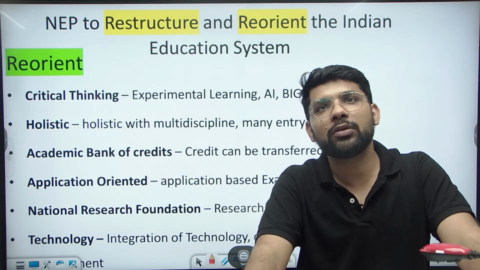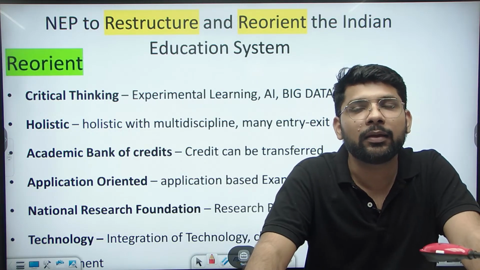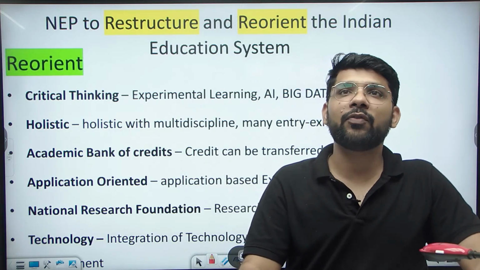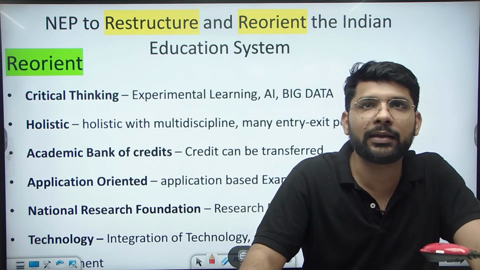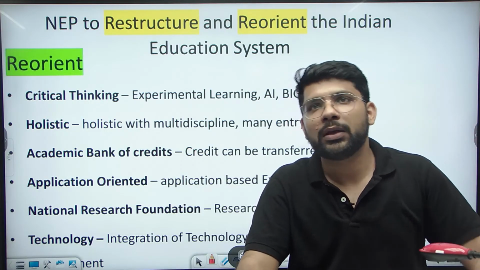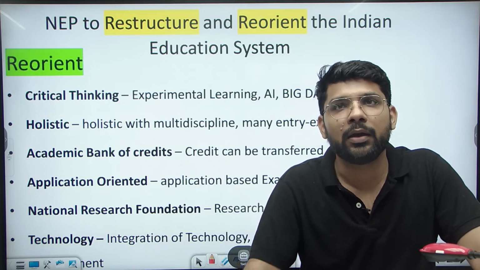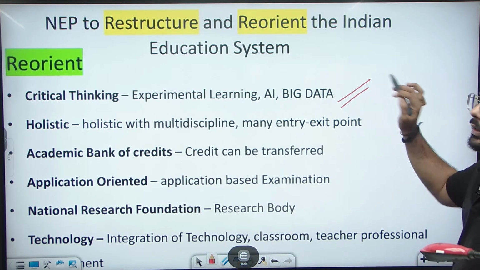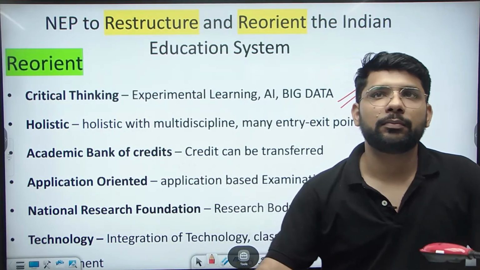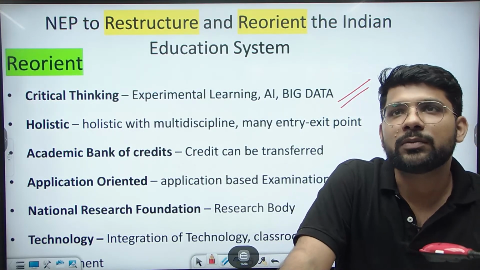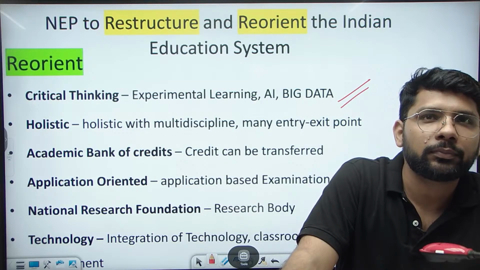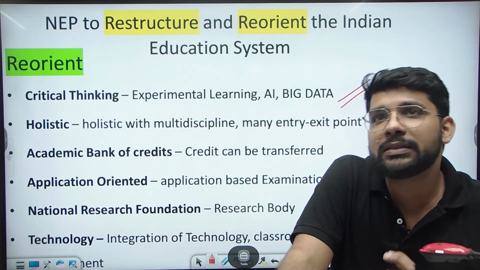We are now focusing on critical thinking, experiential learning, artificial intelligence, big data analytics, all these will be introduced under the education curriculum. Initially, these were not included. According to the new education policy 2020, these will be included. Now we are focusing on holistic education.